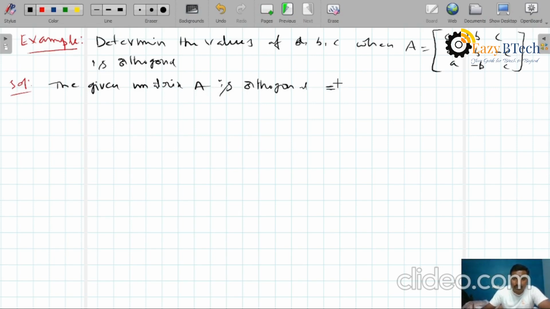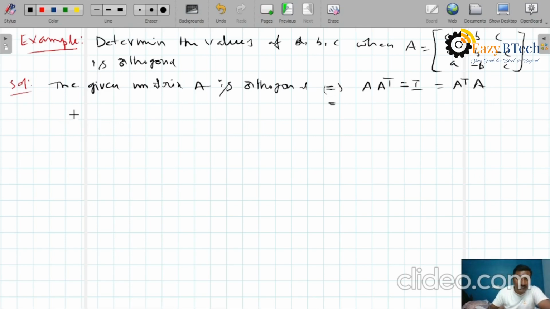Orthogonal means, as you already know, A into A transpose equals I, or A transpose into A equals I. The given matrix satisfies this property. So now we have to use this property to find the values of a, b, c.